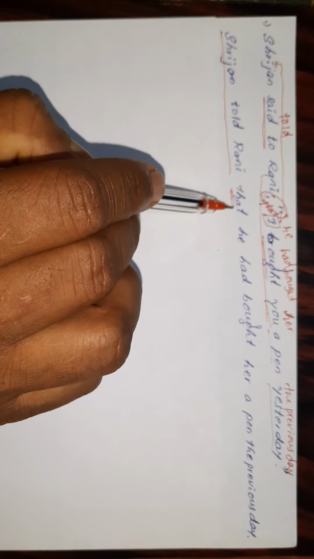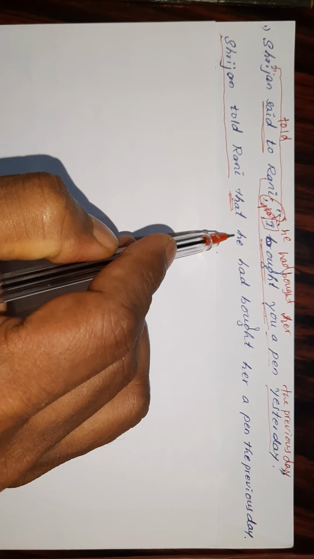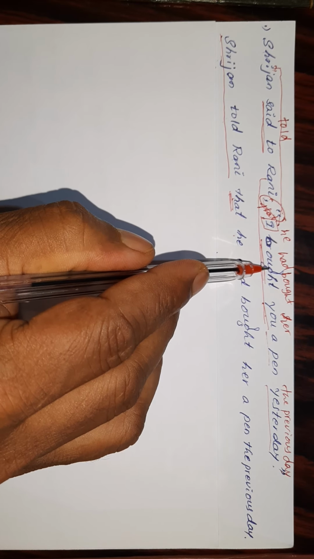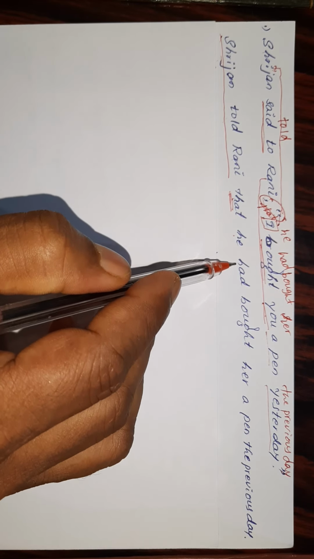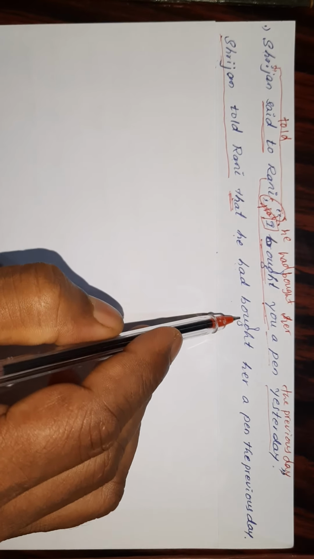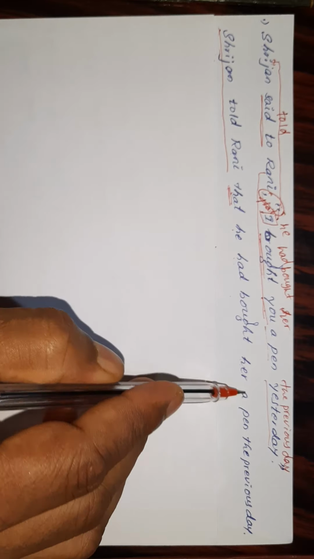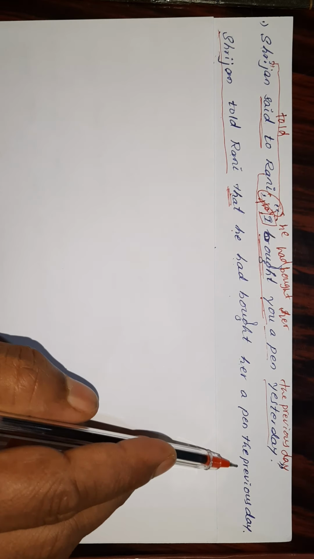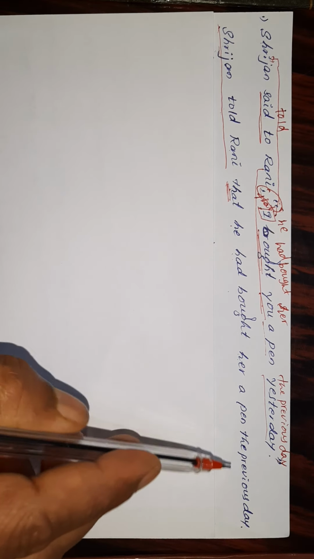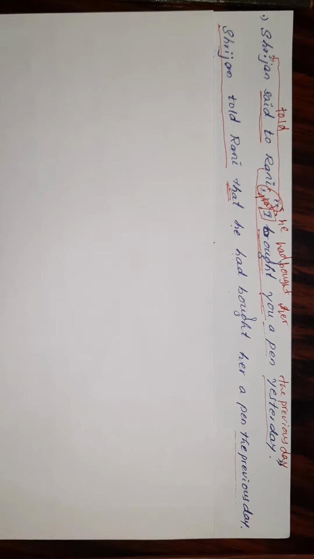Srijan told Rani that I becomes he. He bought, which is in simple past tense, so it becomes past perfect: had bought. You becomes her, a pen. The previous day: nearness becomes remoteness, the previous day.